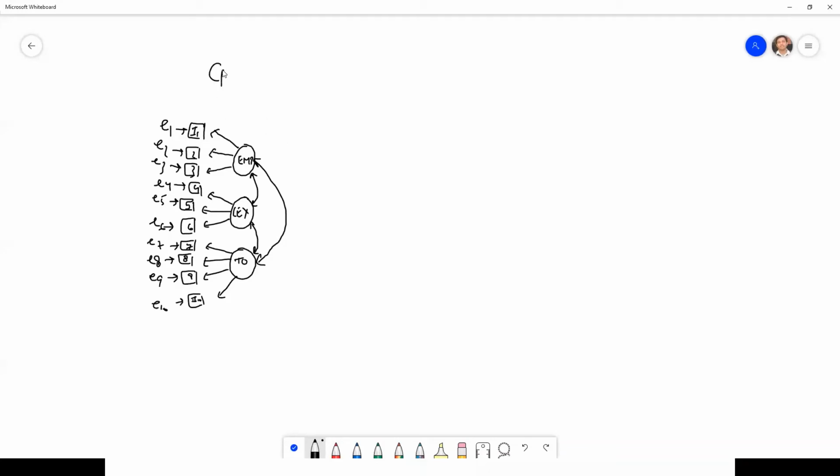This is the CFA model, right? Remember we said you will have a sample-based covariance matrix, which will be supplied to a model that we will develop, and then based on the model we will get what we call a model-based covariance matrix.